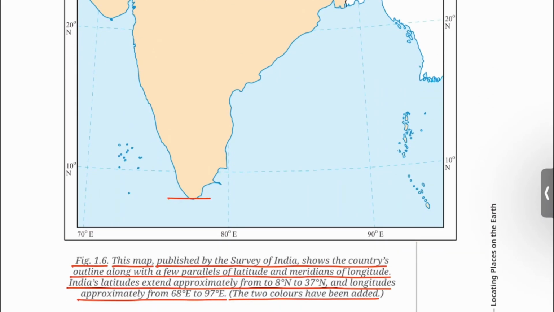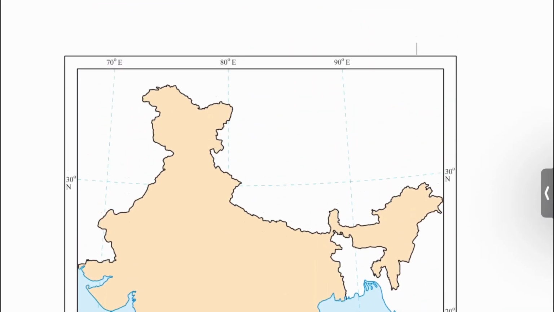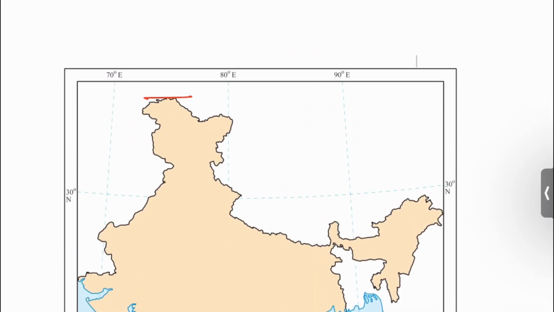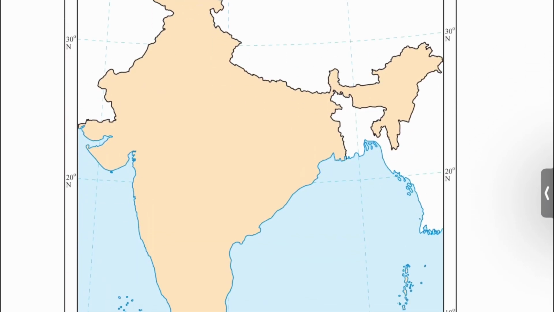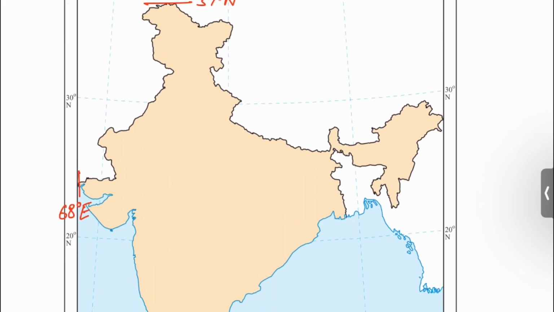India's latitudinal extent is from 8 degree north to 37 degree north. And longitudinal extent is from 68 degree east to 97 degree east.